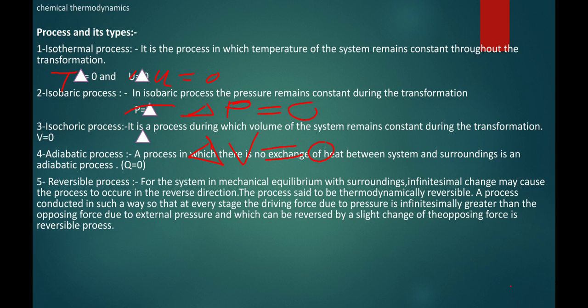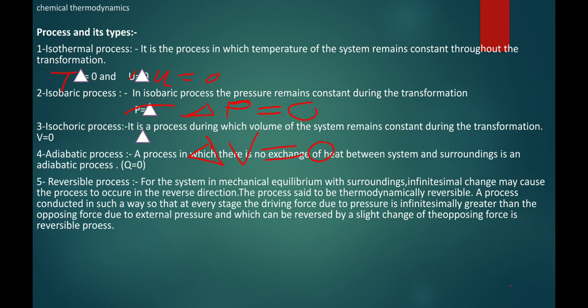I will explain it. Just consider a cylinder in which gas is enclosed with a piston which is frictionless and weightless. So external pressure is the driving force and internal gaseous pressure is the opposing force.